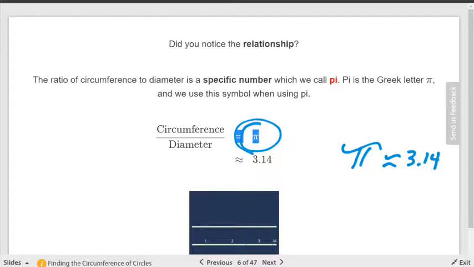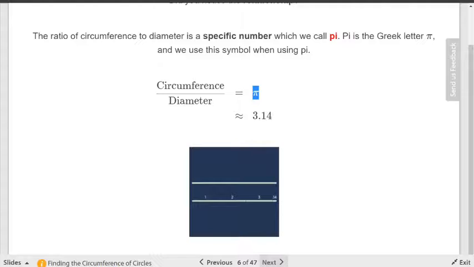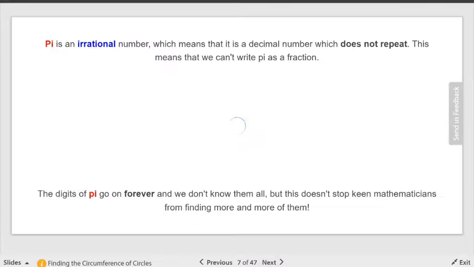Okay? So we can use pi on our calculator. If you look at your scientific calculator, there's actually a key for pi. But do you have to know the key for pi? No. We can simply use what number? Well, yours is not a scientific calculator. So 3.14. In order to be able to do calculations involving circles, we need that relationship, and it's involved in every formula that has to do with circles. Okay? All right.